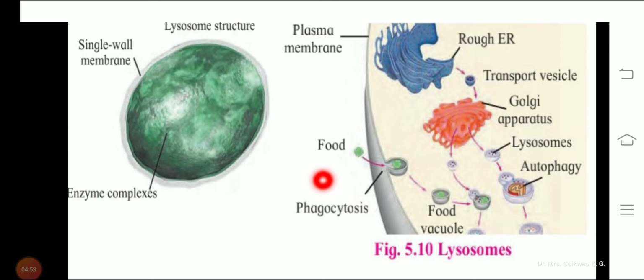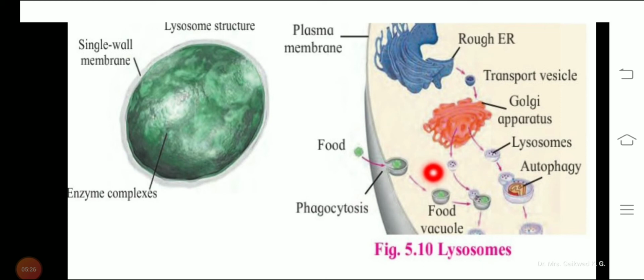In intracellular digestion, it is brought about by the autophagic vesicles, or the secondary lysosome, which contains foreign material taken in by processes like phagocytosis. By the process of phagocytosis, the digestion of the material present inside it is carried